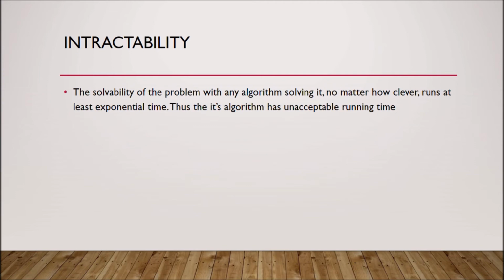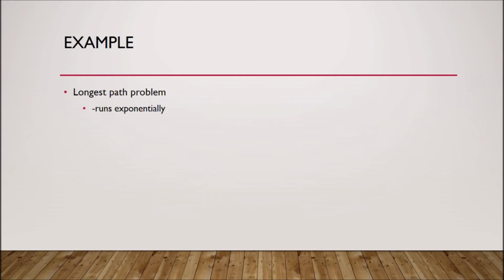So we proceed now to the topic of intractability. Intractability is the solvability of the problem where any algorithm solving it, no matter how clever, runs in at least exponential time. Thus, its algorithm has an unacceptable running time. For example, is the longest path problem.